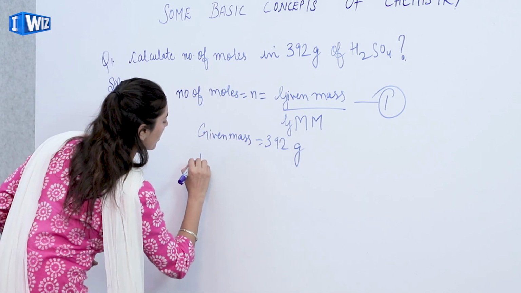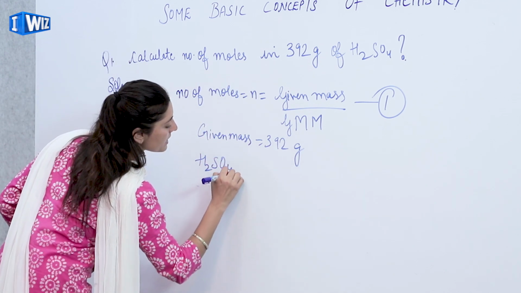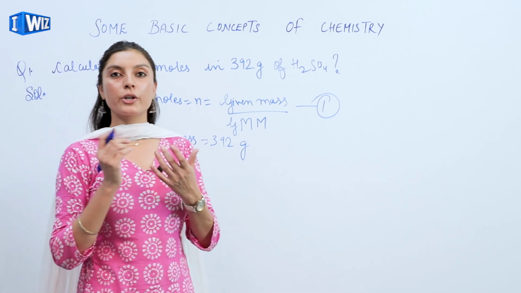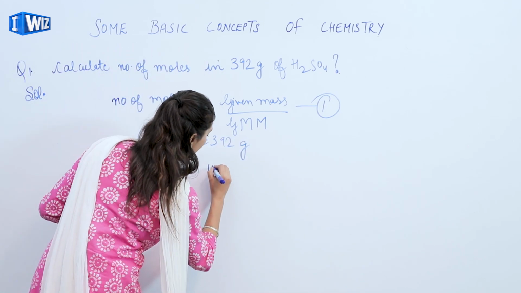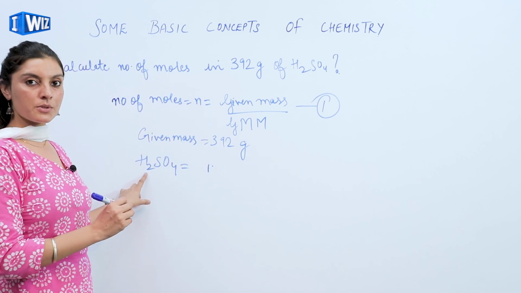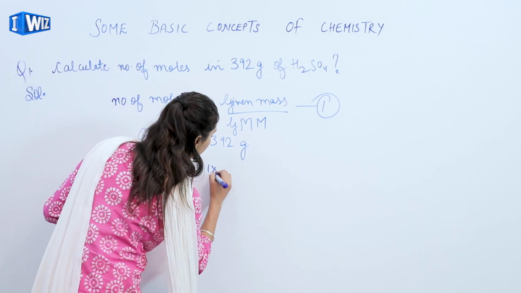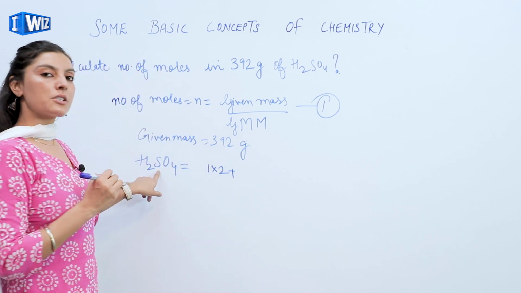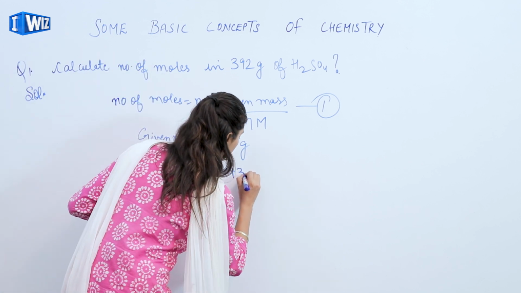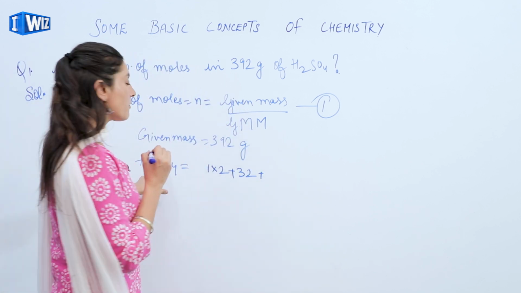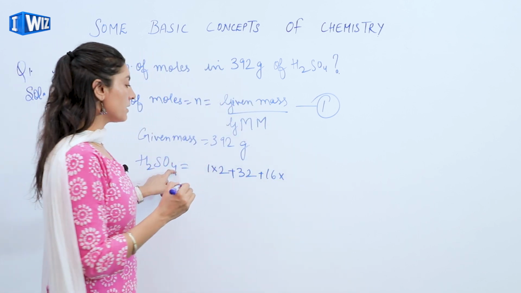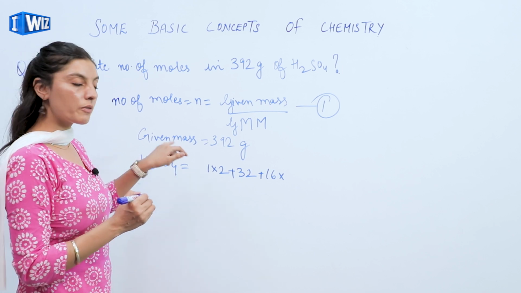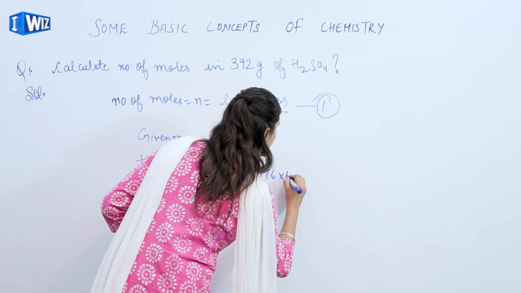And when I talk about the hydrogen sulfate, we recently did that we need to have the atomic masses of the different elements. Atomic mass of hydrogen is 1. But here we have 2 atoms of hydrogen, so we will write 1 into 2. Atomic mass of sulfur is 32. Atomic mass of oxygen is 16, but we have 4 atoms of oxygen, so we will multiply this 16 with 4.